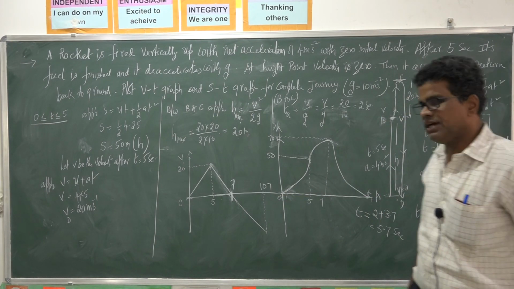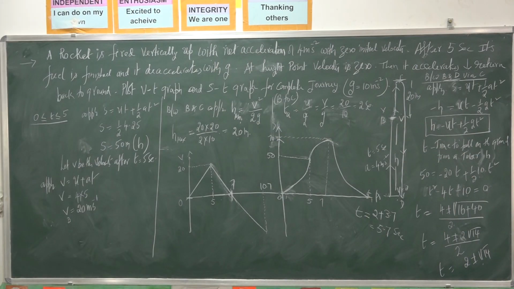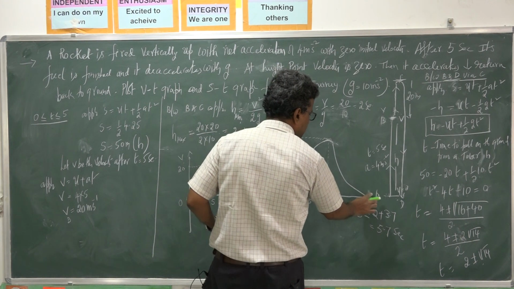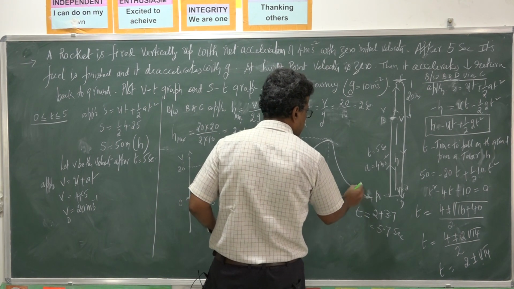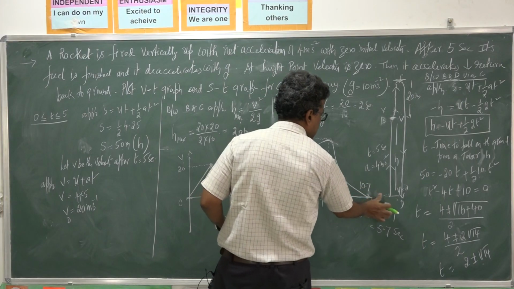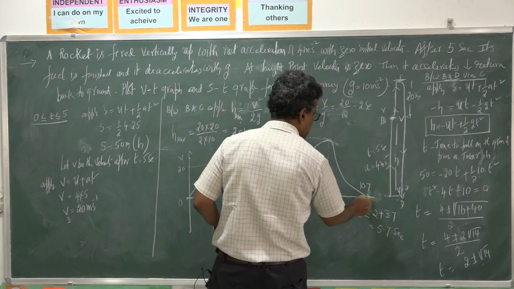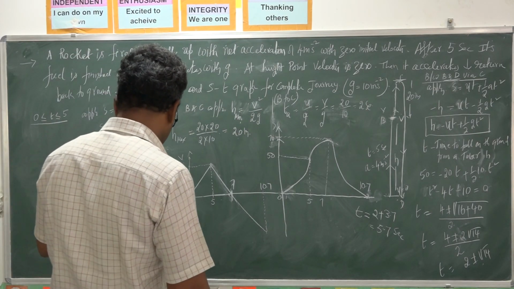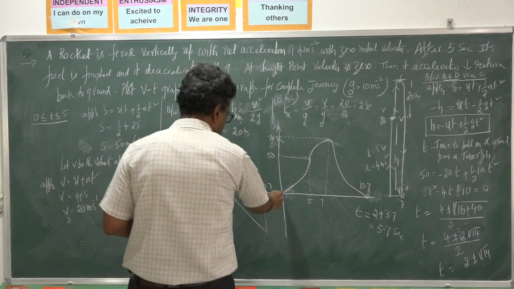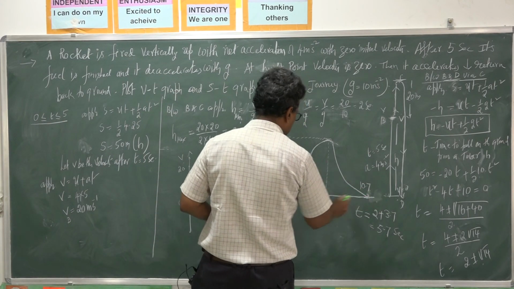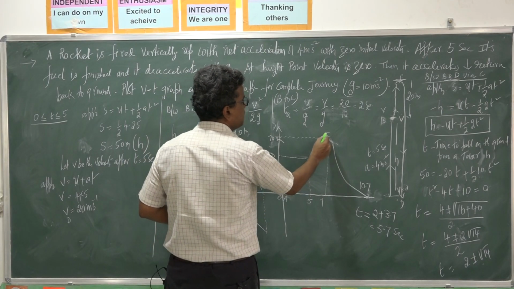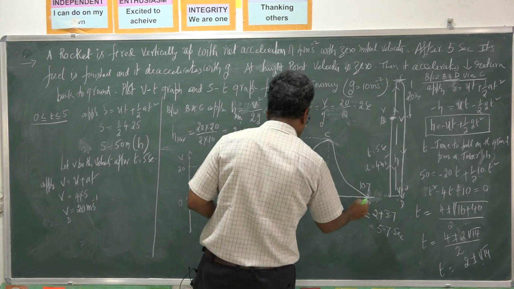So what is the final displacement here? This is the ST graph up to 10.7. So what is the time interval here? This is 10.7 seconds. Okay, this is the last journey. This is S, this is the ST graph. 0 to A, this point is A. A to B is here. B to C is here. C to D again here. This is the journey.